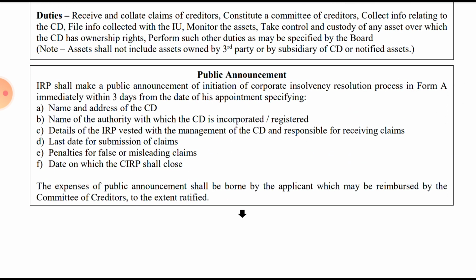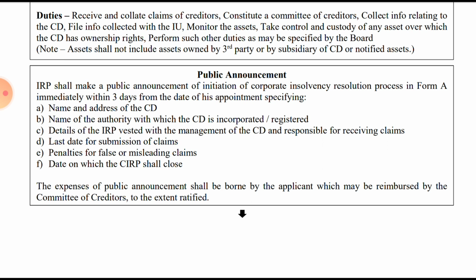The IRP will, within 3 days from the date of his appointment, make a public announcement specifying the name and address of the corporate debtor, the name of the authority under which the corporate debtor is registered, the details of the IRP vested with the management of the corporate debtor and responsible for receiving claims. So who is the IRP? Basically the details of the IRP, the last date of submission of claims, the penalty for false and misleading claims, and the date on which the CIRP shall close.